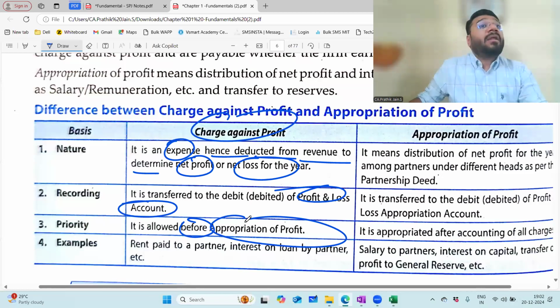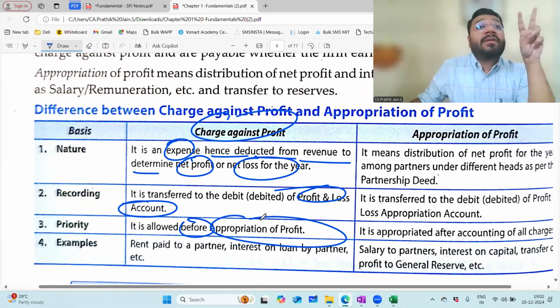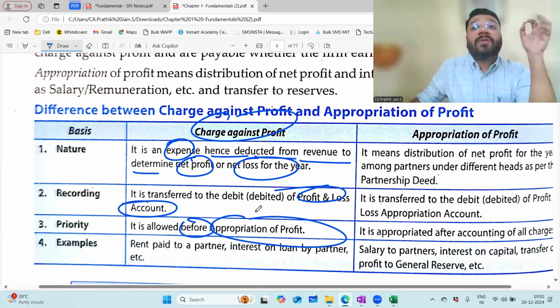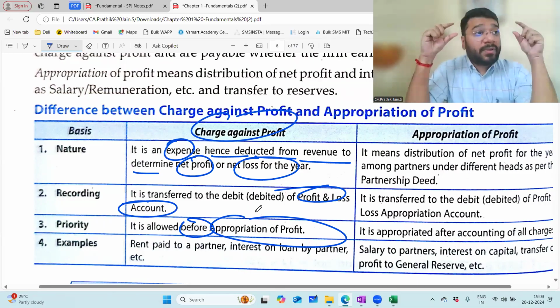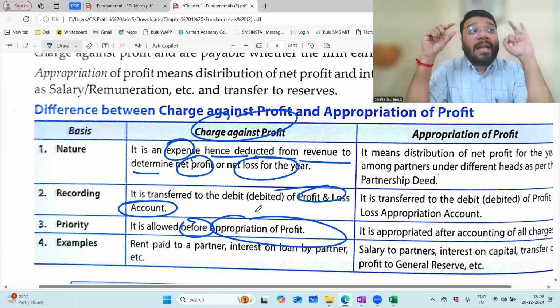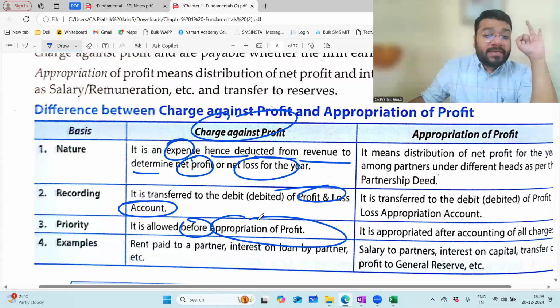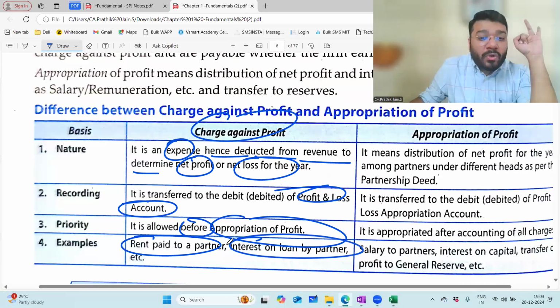So here, under partnership, which transaction between the firm and the partner is treated as a charge against profit? There are two transactions which will be treated as charge against profit. Any transaction between the firm and the partner which is of nominal nature normally goes to the P&L appropriation account, but there are two items that will go to the debit side of the P&L account: interest on loan by partner and rent paid to partner. These both are charged against profit and go to the debit side.